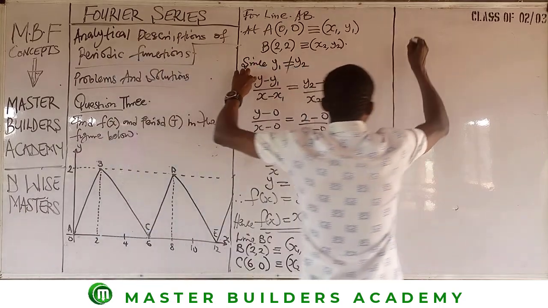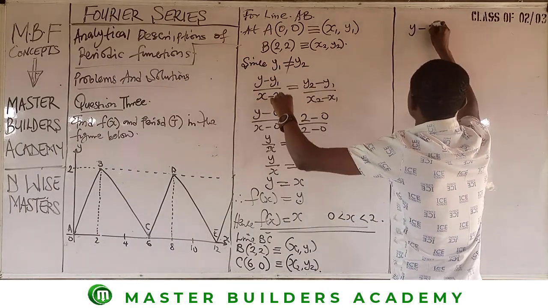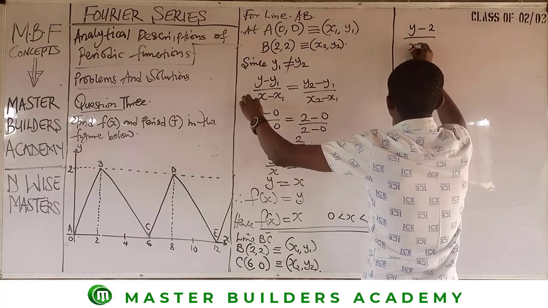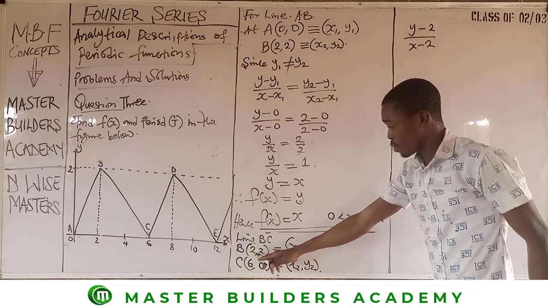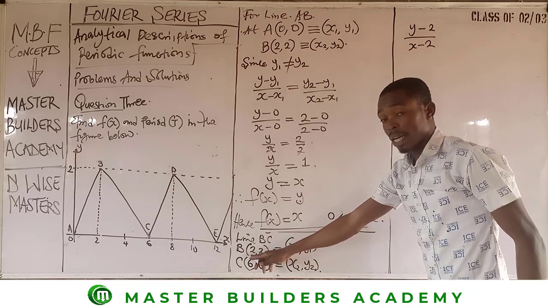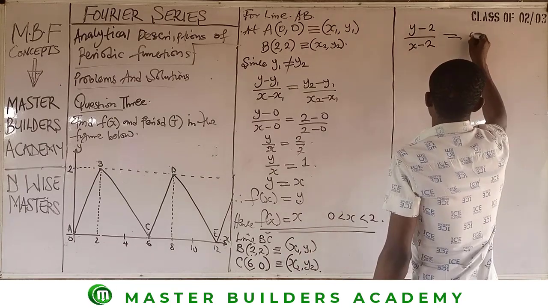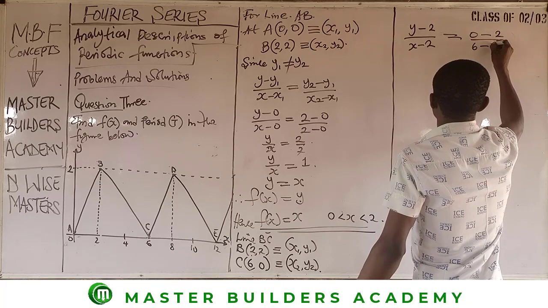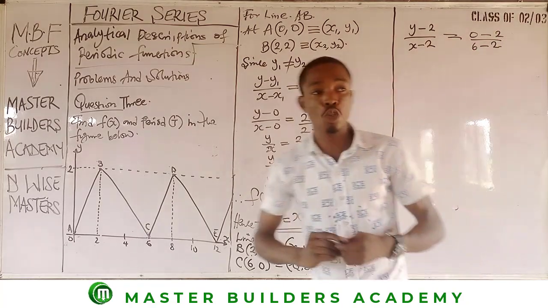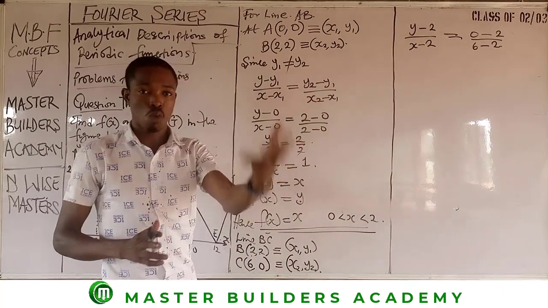I will have y minus 2 all over x minus 2, which is y1, x1, equal to y2, which is 0, minus 2, and this is 6 minus 2. So we have been able to substitute in the values of x1, x2, y1, y2.